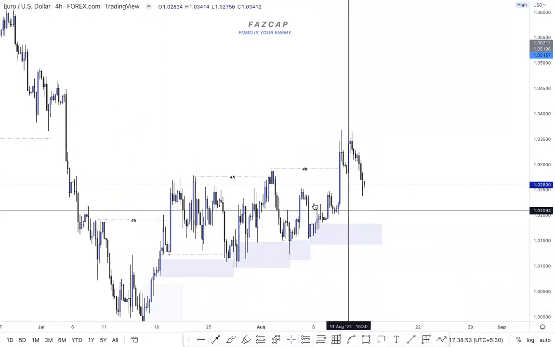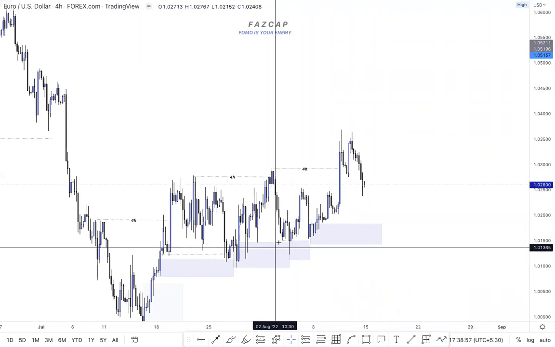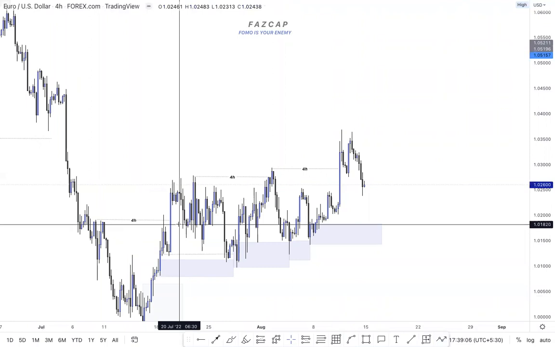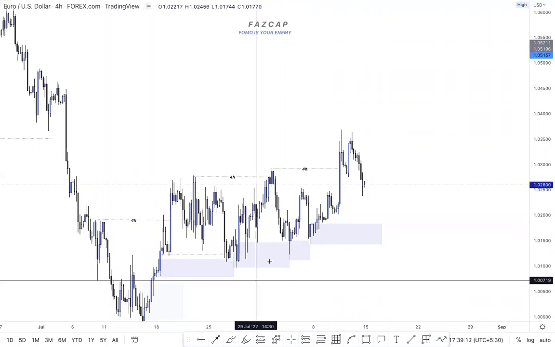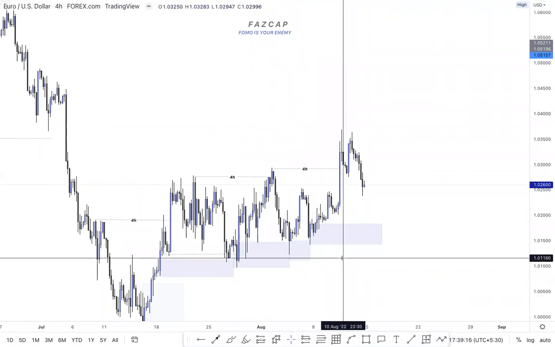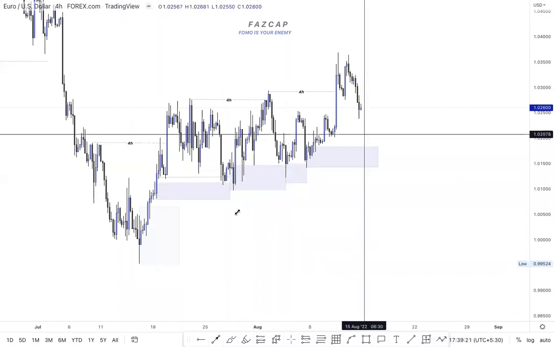Before buying or selling, we always have to remember what the higher time frame intention is. The higher time frame intention is bearish: weekly is bearish, daily is bearish, and 4 hour is showing bullish transactions. Bullish market structure, bullish momentum. The momentum on the 4 hour is bullish. Why? It is making a higher high, higher low, higher high, higher low, until this low doesn't go. I won't even say that until this is built liquidity.